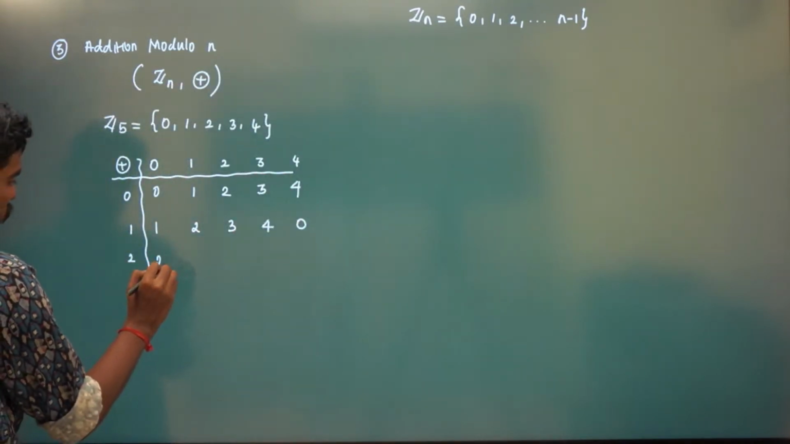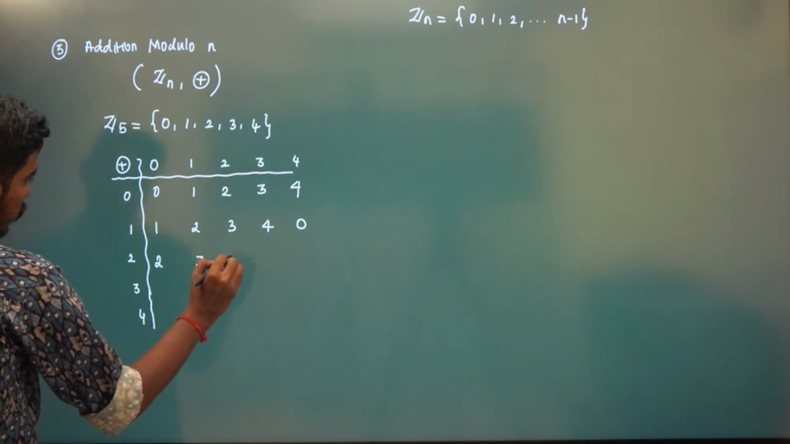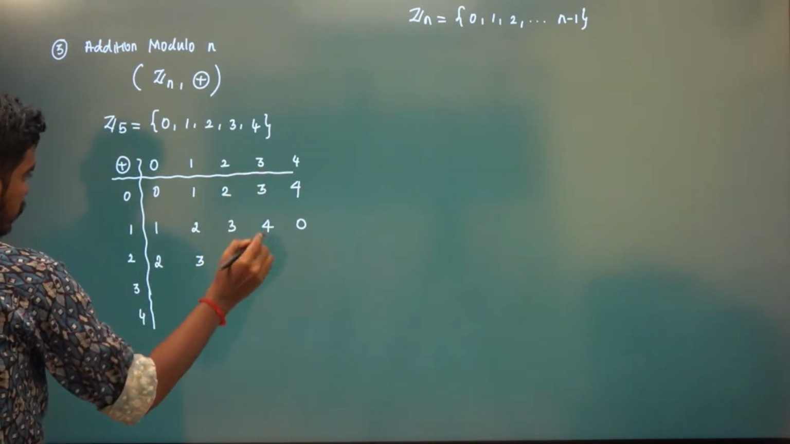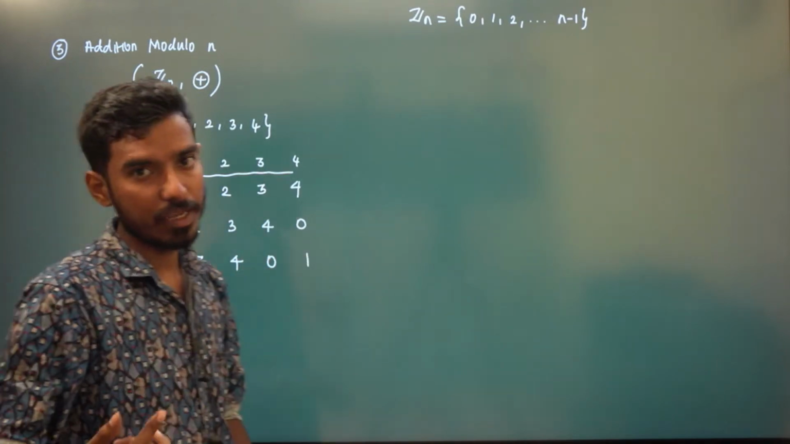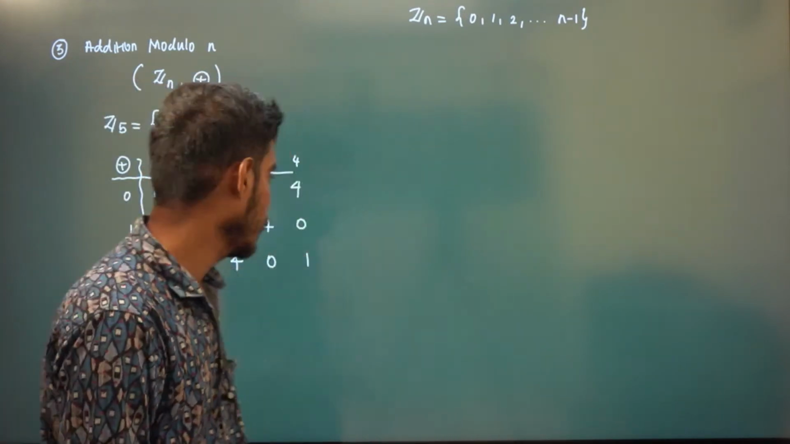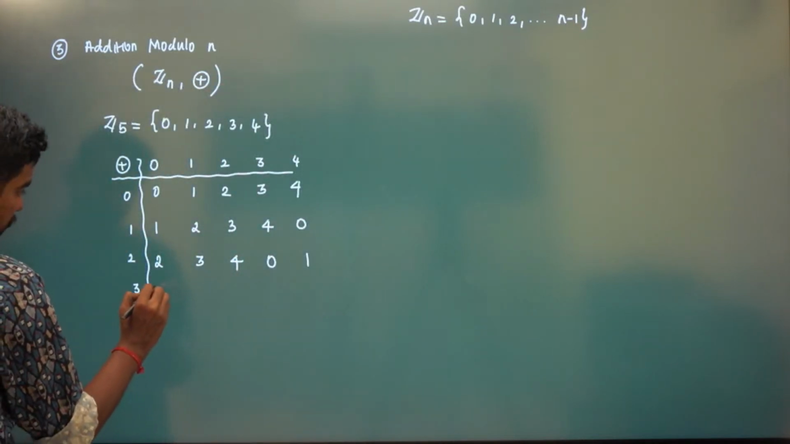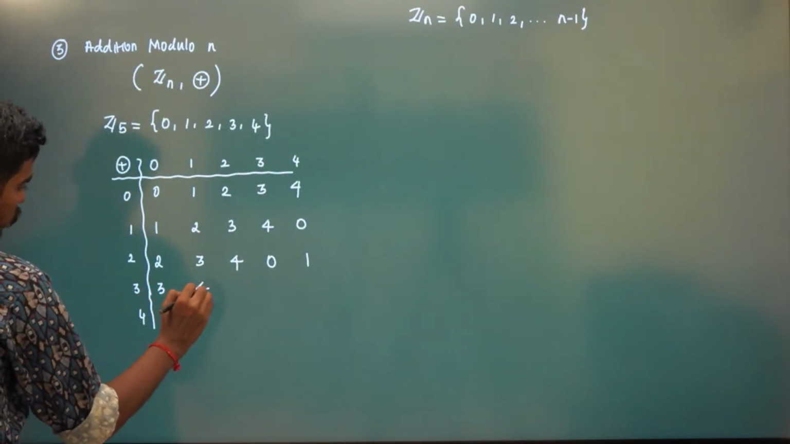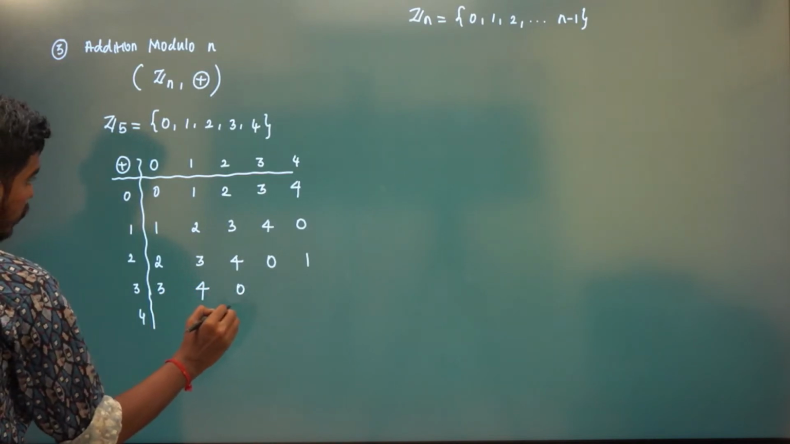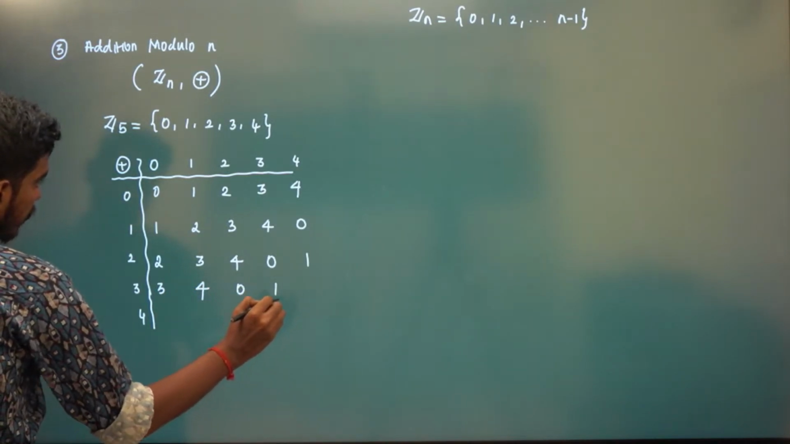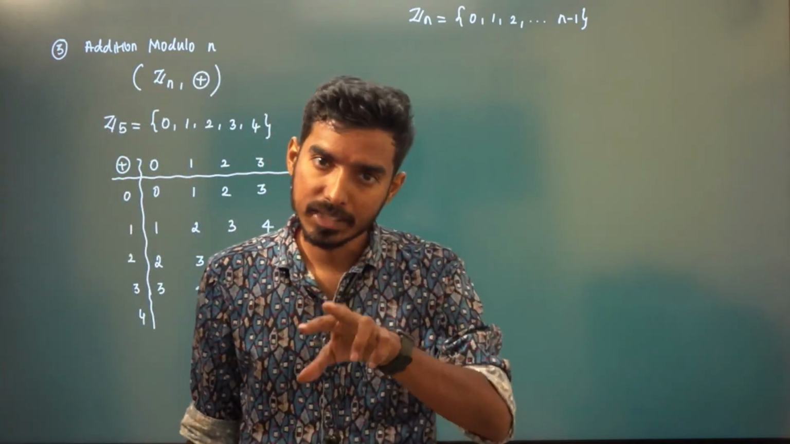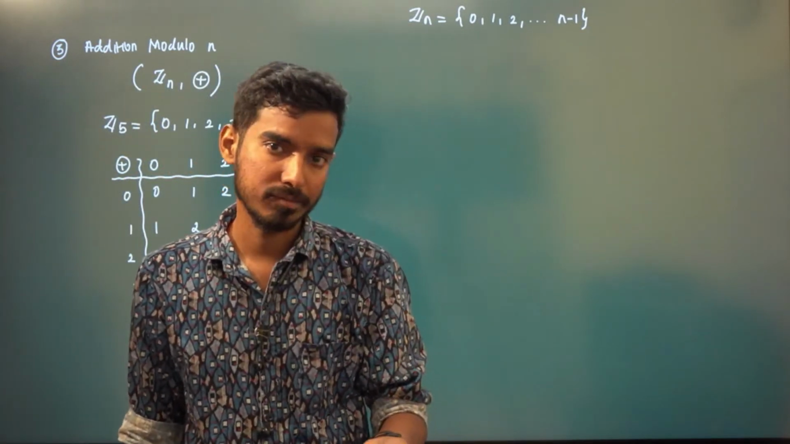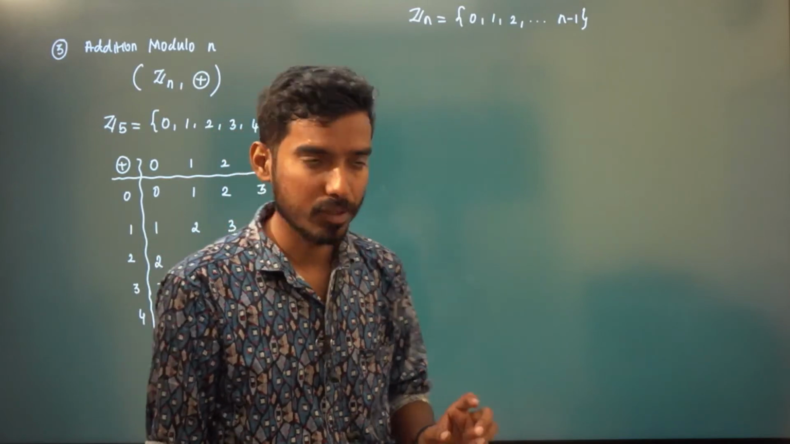2 plus 0 is 2, 2 plus 1 is 3, 2 plus 2 is 4, 2 plus 3 is 5, 5 is 0, 2 plus 4 is 6, 6 divided by 5 gives a remainder 1, right? 3 plus 0 is 3, 3 plus 1 is 4, 3 plus 2 is 5, 3 plus 3 is 6, 3 plus 4 is 7, 7 means 2, because you put addition and then modulo n. Modulo n means you take the remainder, right?